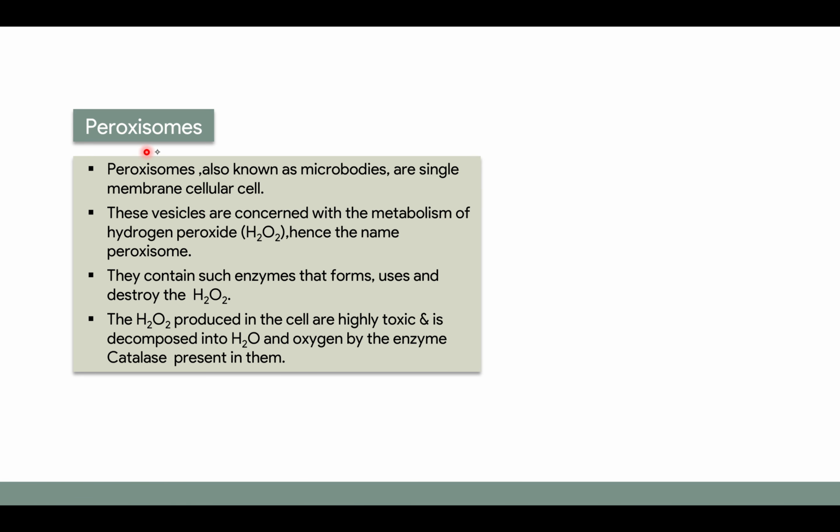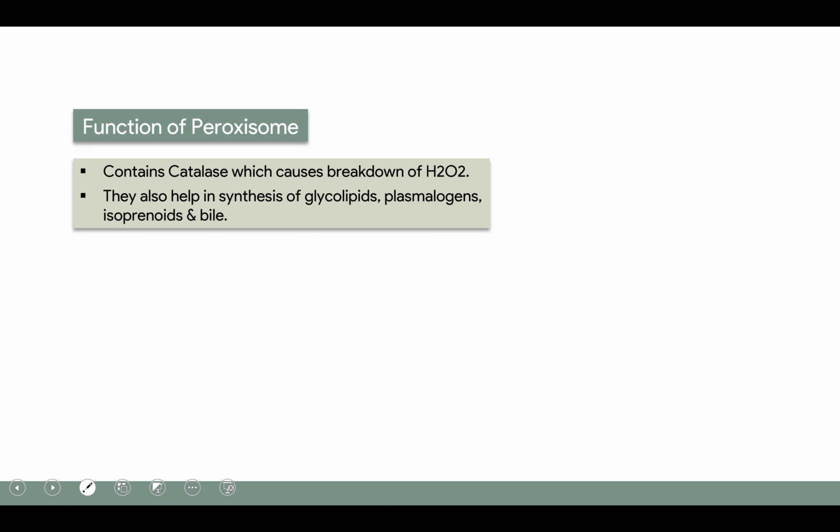Now the last organelle is peroxisome. It is also known as microbodies, and it is a single membrane cellular structure. These vesicles are concerned with the metabolism of hydrogen peroxide, and hence the name peroxisomes. They contain enzymes that form, use and destroy hydrogen peroxide, and the hydrogen peroxide which is produced in the cell is highly toxic and is decomposed into water and oxygen by the enzyme catalase which is present in them.